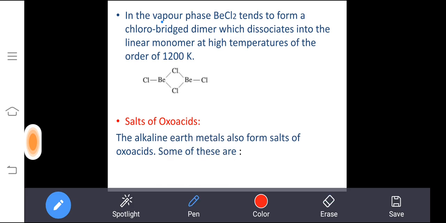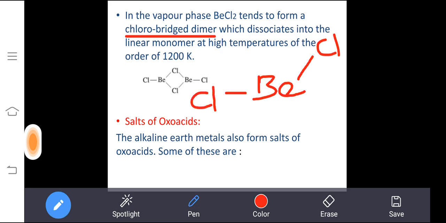Then in the vapor phase, beryllium chloride forms a chloro-bridged dimer. What is the meaning of chloro-bridged dimer? You can see this chlorine looks like a bridge. How does this form? The same concept, students. The valency of beryllium is 2. So here 1 chlorine, here 1 chlorine, for your understanding, then again the same chlorine we are writing in the same manner.